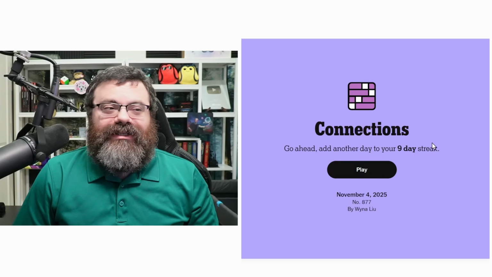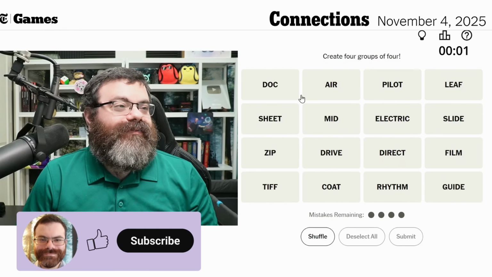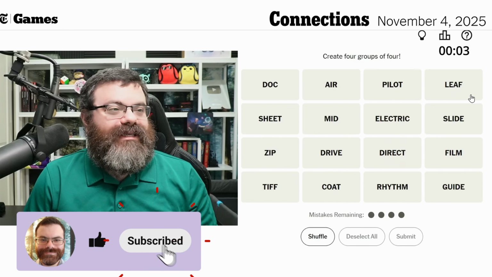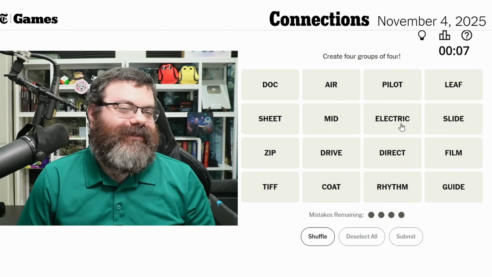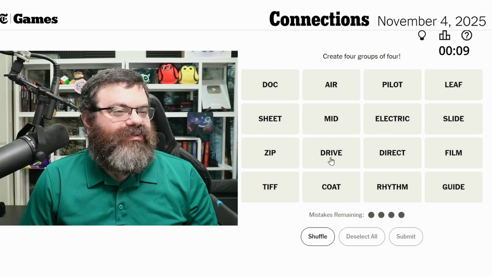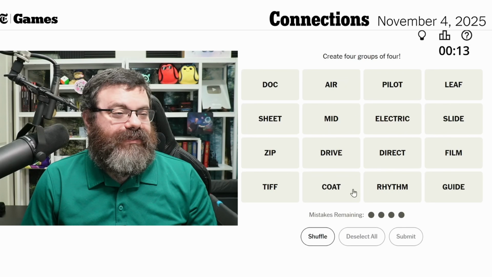Let's start with Connections. We're finding 4 groups of 4. We've got dock, air, pilot, leaf, sheet, mid, electric, slide. Do the electric slide. Zip, drive, direct, film, tiff, coat, rhythm, guide.